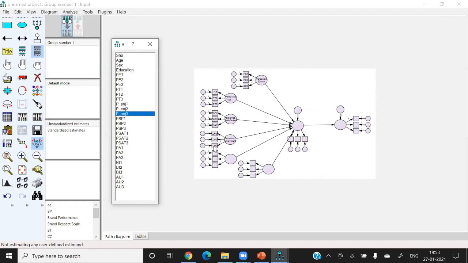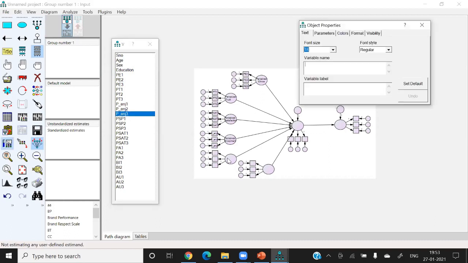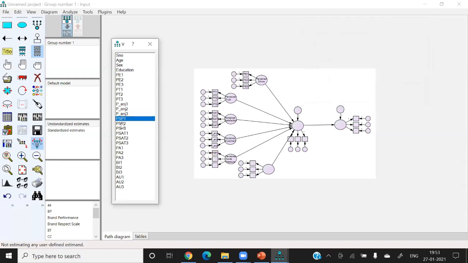Then we are having perceived social pressure. And perceived social pressure is demonstrated by PSP1, PSP2, PSP3. Then we are having this perceived awareness.